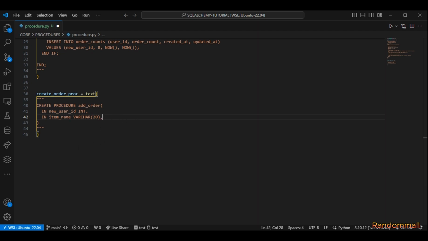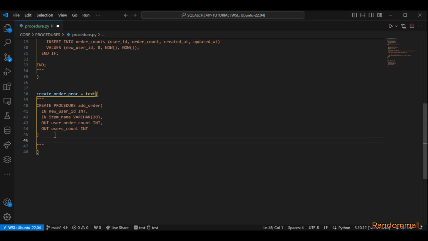So we are going to declare an output parameter that is going to hold the number of times the user has made an order. And to do that, we are going to use the word out. We've been using in to declare the input for the parameter. So we are going to use out to declare that this is going to be an output parameter. And this parameter is user order count and it's going to be an integer. And also we are going to add another output parameter to return the number of users in the users table by using the keyword out and tell that the type is an integer.